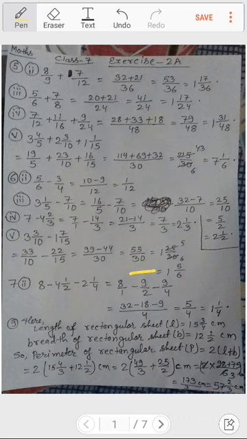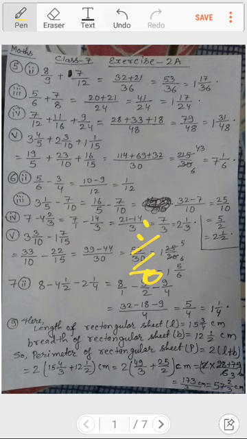Now again here also you can reduce it by 5. Okay, here also you can reduce it by 5. It will become 11, since 5 11s are 55 and 5 6s are 30. You can write it as 11 by 6, and you can change it into mixed fraction, that is 6 1s are 6 and 5 by 6.